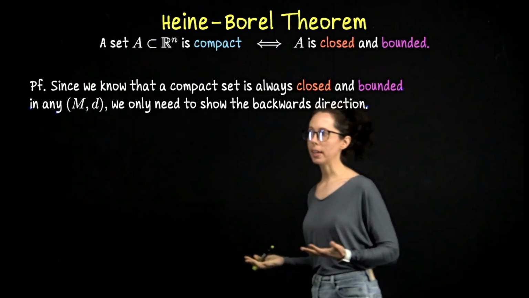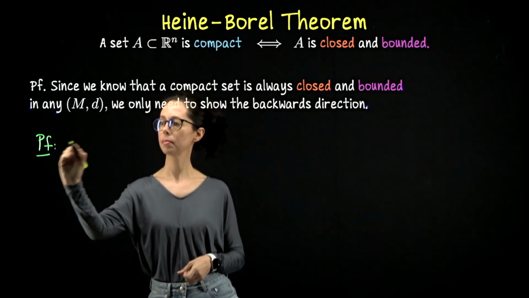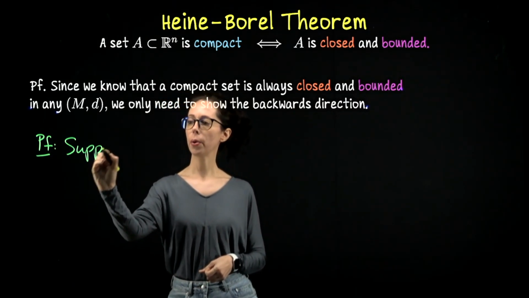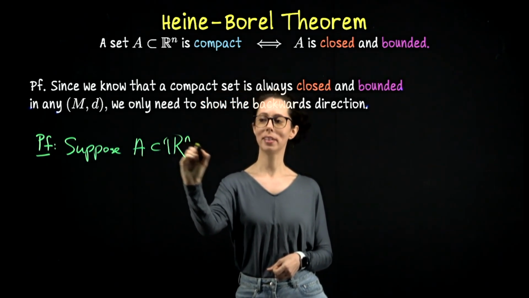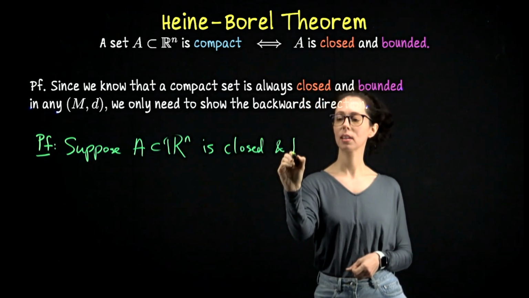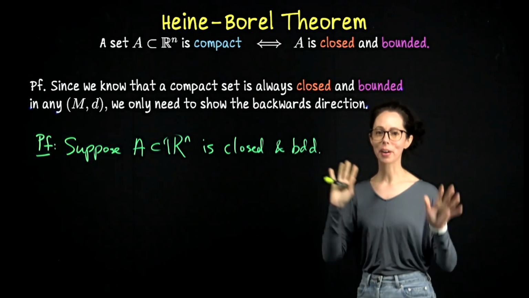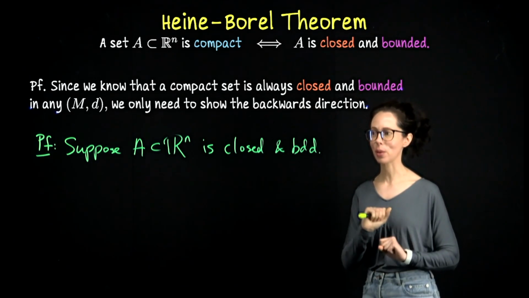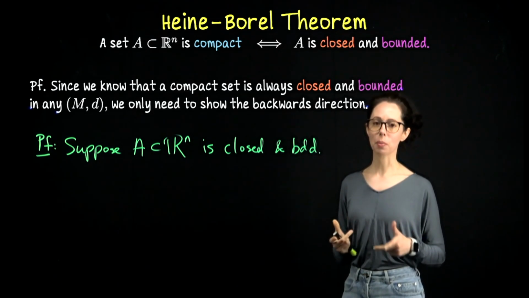So imagine that A is a compact subset of Rn. Let's just do this proof, it's fast. Suppose A subset Rn is closed and bounded. I haven't brought up this result yet, but I will add it to our map of major results that we do at the end of this video, which is the equivalence of compactness and sequential compactness.